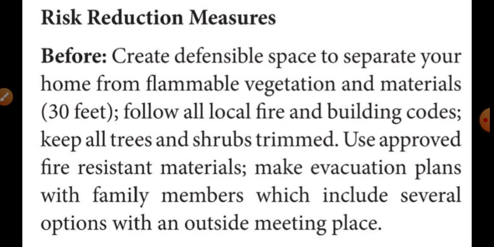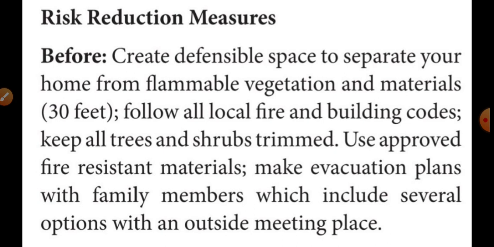First of all, we should create defensible space to separate your home from flammable vegetation and materials. That means we should keep away the flammable vegetation. Flammable vegetation means easily burning vegetation and materials.